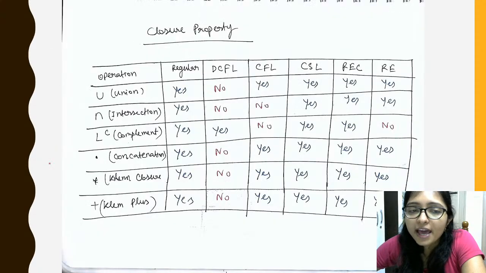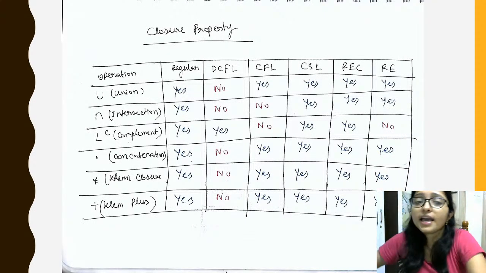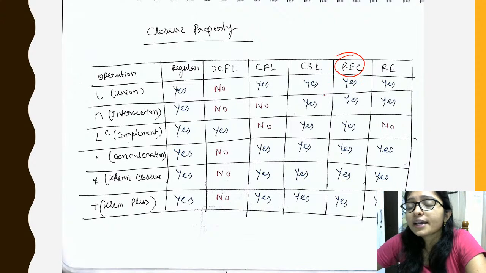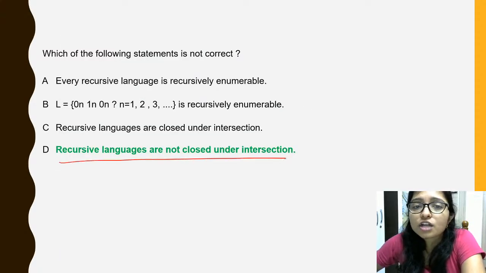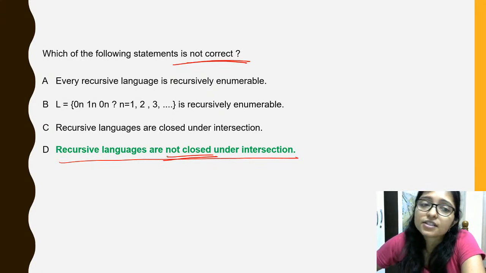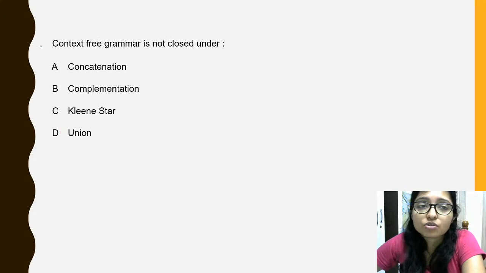So from this closure property you can see here it was recursive. For the recursive languages, everything is closed, all are yes, right? So that's why this statement is not correct. Here it was asking for the not correct statement, so D is the option. Vikrant, you are wrong. Now try to solve this one.